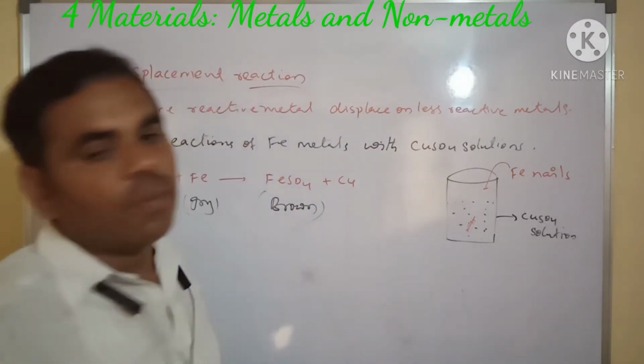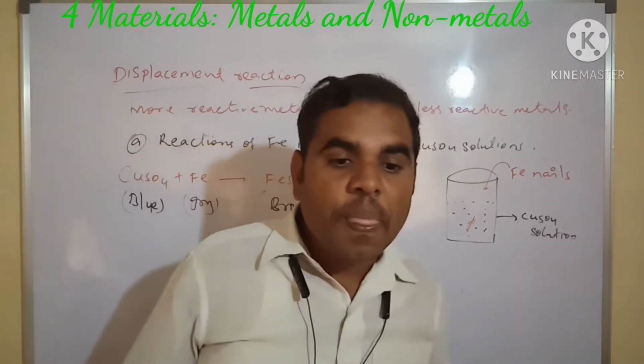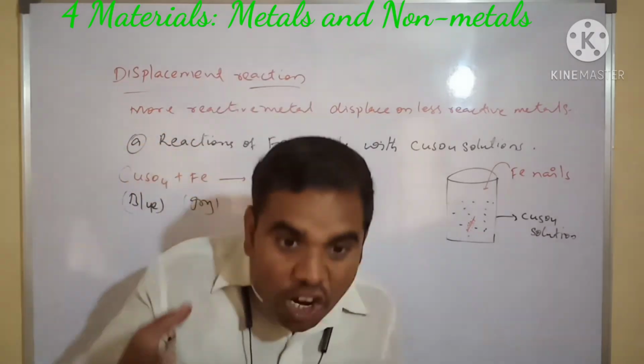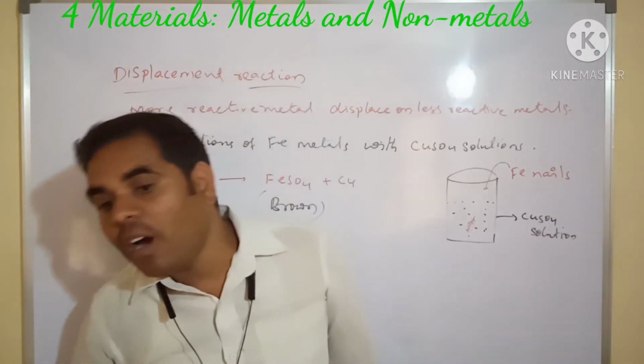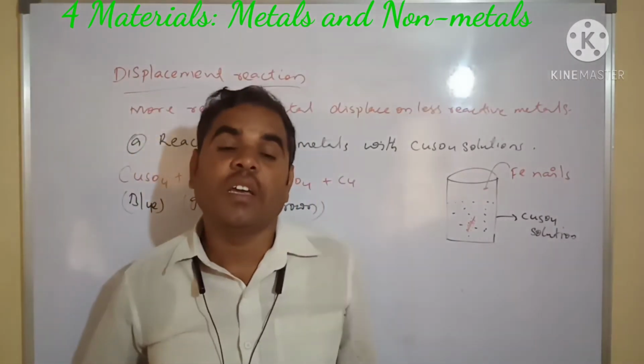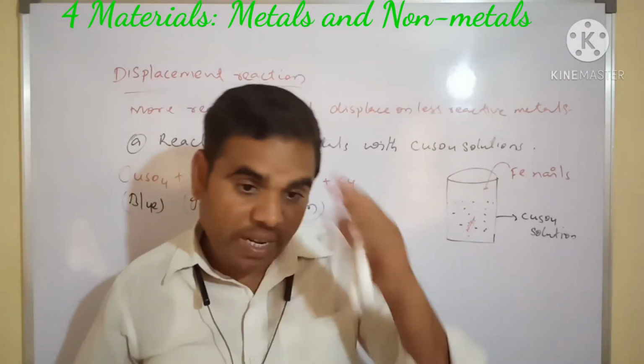Next, a less reactive metal cannot displace more reactive metals.